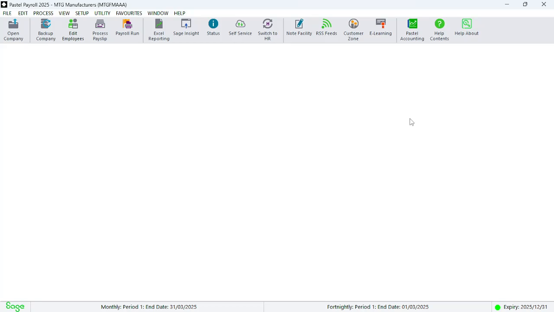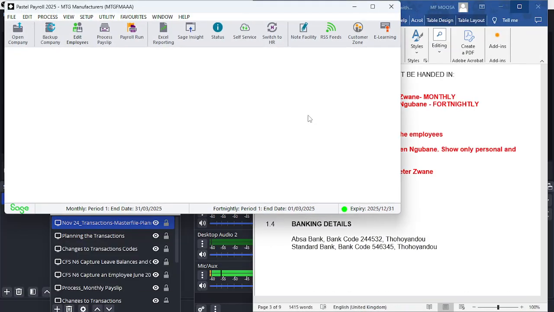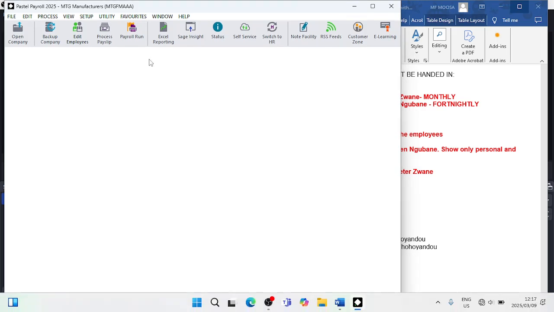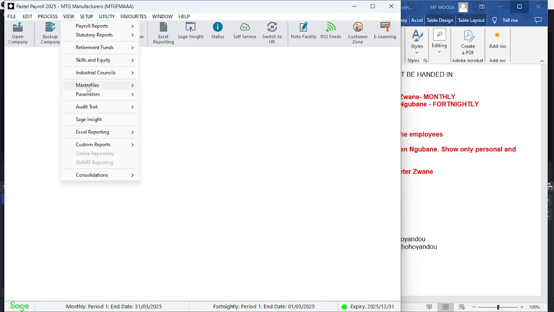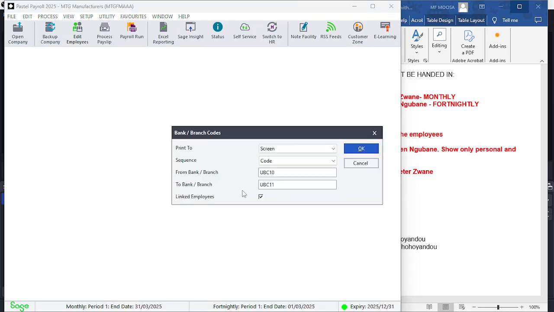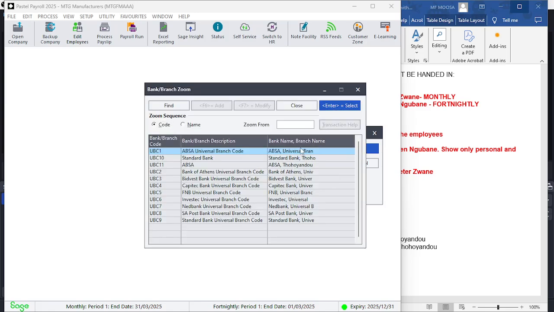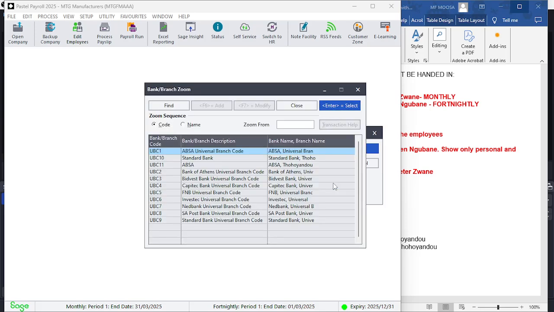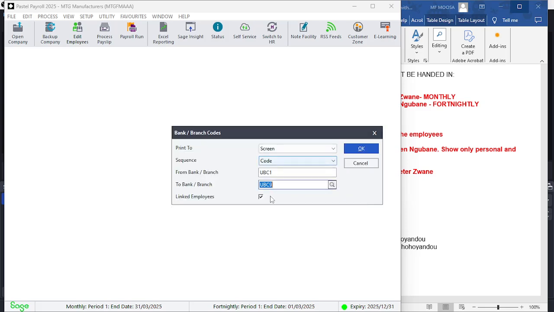So an alternative to this is, we could just go back again there and click view, click master files, click bank branch codes. We'll link it, we will not select, we will allow the computer to capture all, right from number 1 right up to number 9. All of them should be captured.